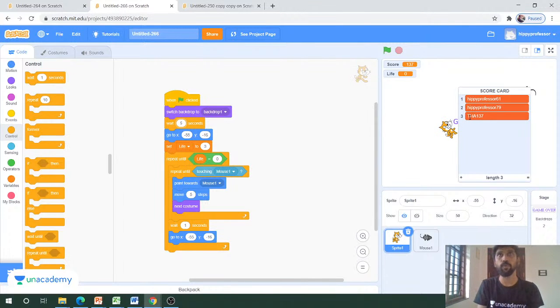I hope you understood how to remix the game. In the last session also I was creating a game and remixing the game. In this session I tried to put a scorecard, and also I tried to use the life variable. Initially the life value will be somewhere over 3, and towards the end the value turns to 0. If the value turns to 0, the game will be over. We will lose the game. That's how we used to remix the game.